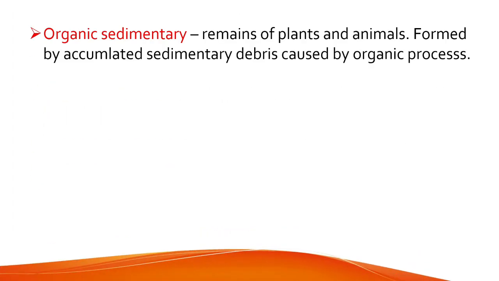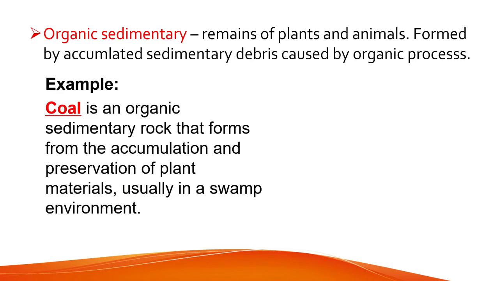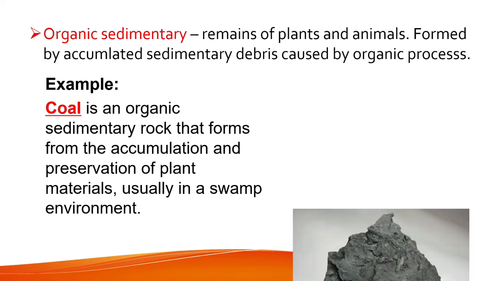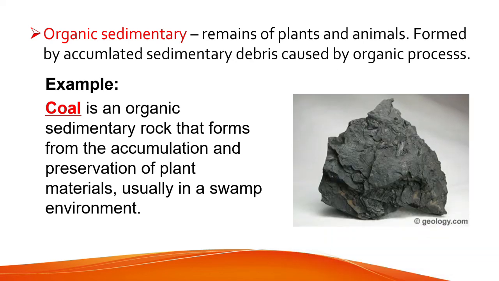Third, organic sedimentary remains of plants and animals, formed by accumulated sedimentary debris caused by organic process. Example, coal is an organic sedimentary rock that forms from accumulation and preservation of plant materials, usually in a swamp environment. This is a photo of a coal.